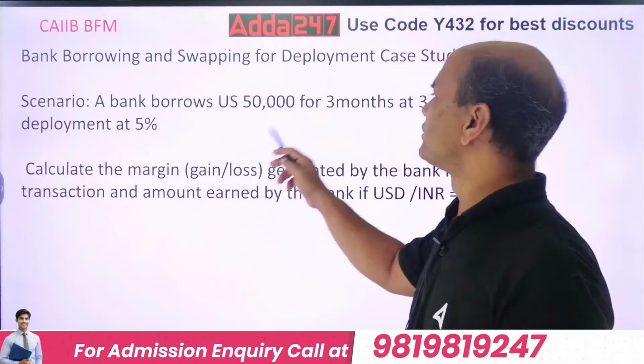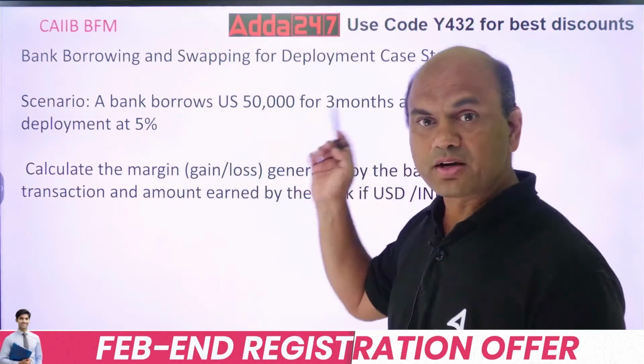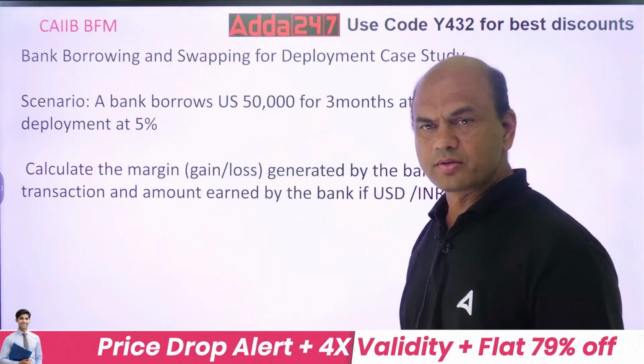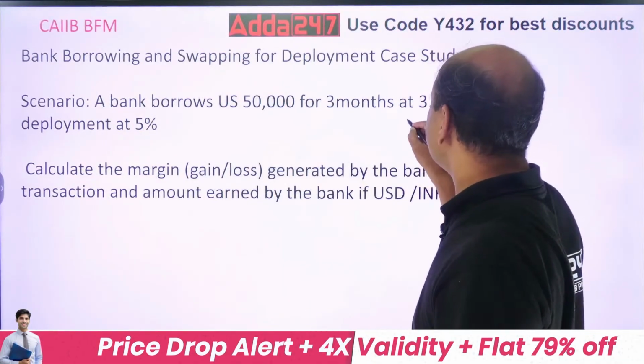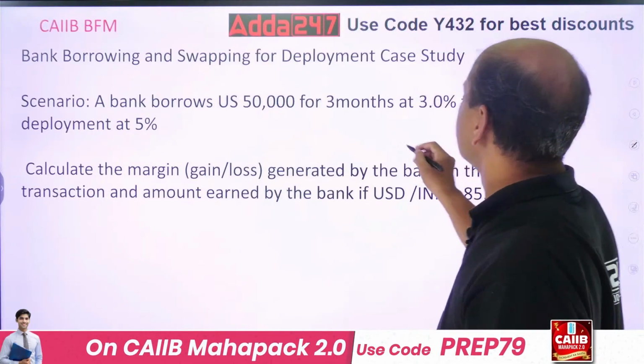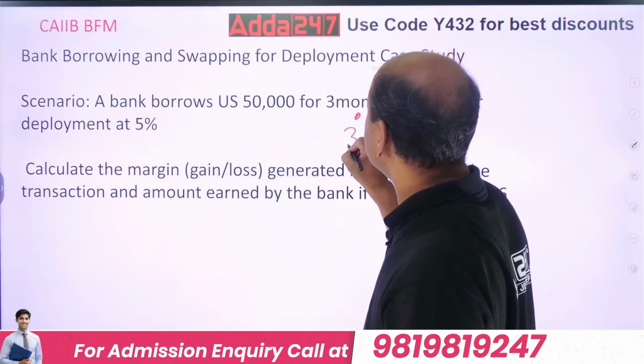A bank borrows USD 50,000 for 3 months at 3% for deployment at 5%. It means I am buying USD from, let's say, the USA, at 3%.